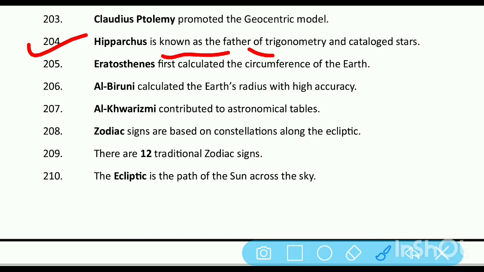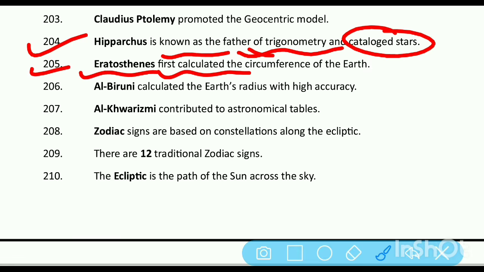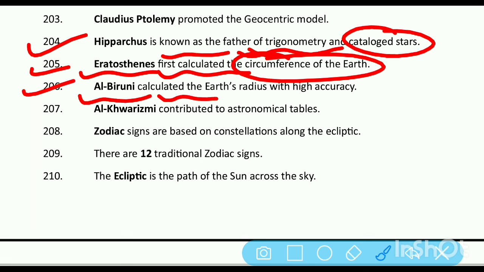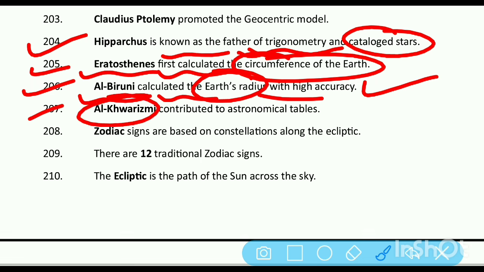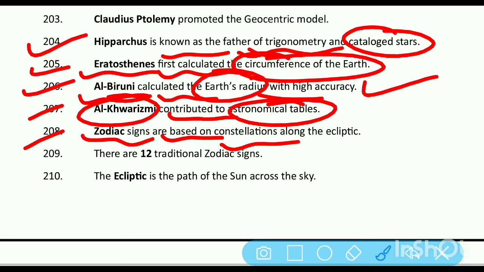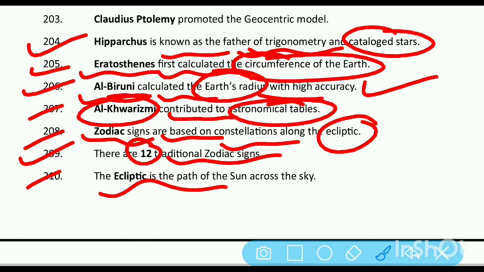Hipparchus is known as the father of trigonometry and catalogued stars. Eratosthenes first calculated the circumference of the Earth. Al-Biruni calculated the Earth's radius with high accuracy. Al-Khwarizmi contributed to astronomical tables. Zodiac signs are based on constellations along the ecliptic. There are 12 traditional zodiac signs. The ecliptic is the path of the Sun across the sky.